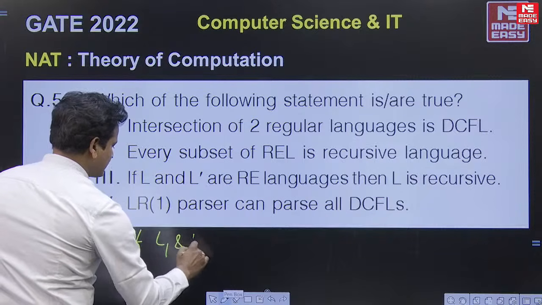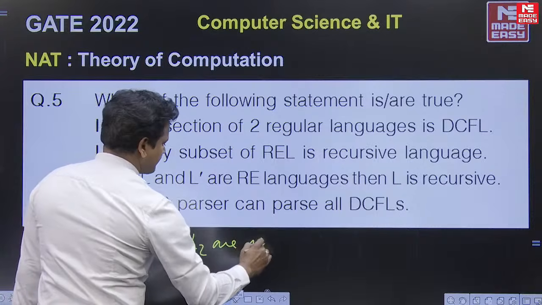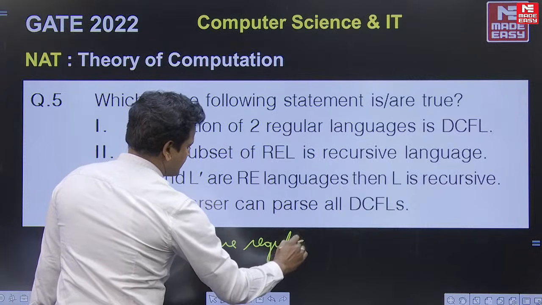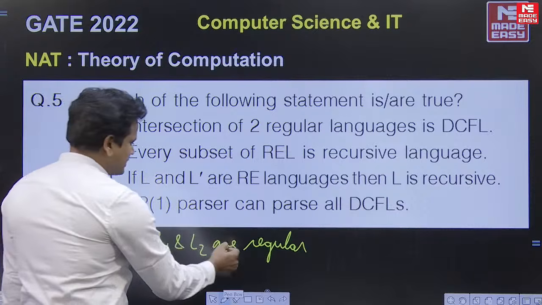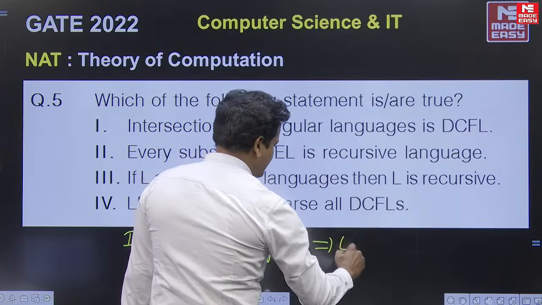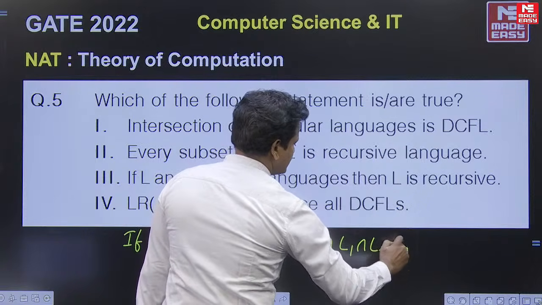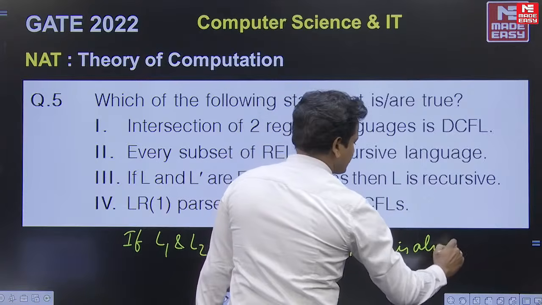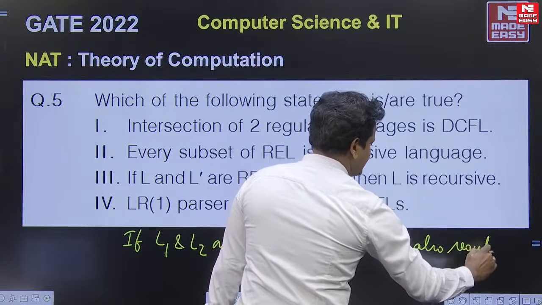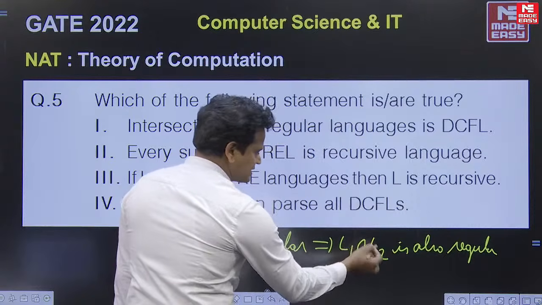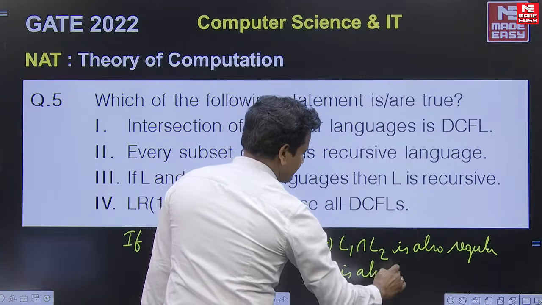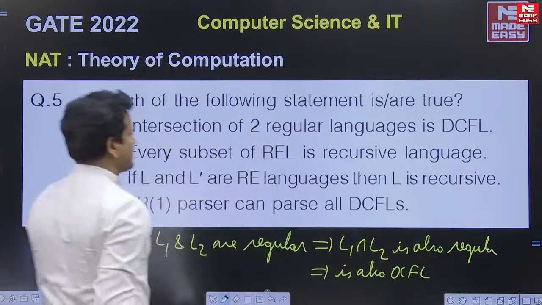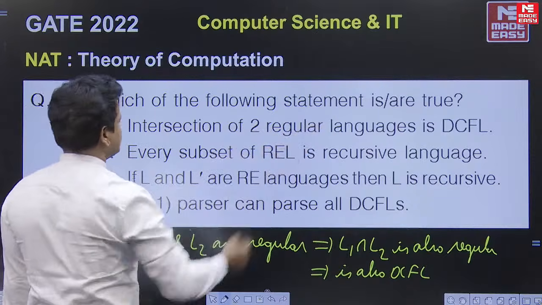If L1 and L2 are regular, regular languages are closed under intersection, which means if L1 and L2 are regular, it implies L1 intersection L2 is also regular. And every regular language is also DCFL. So the intersection of two regular languages is DCFL.